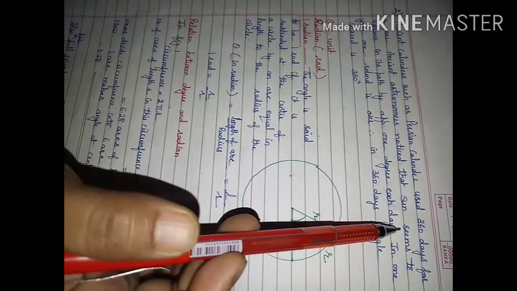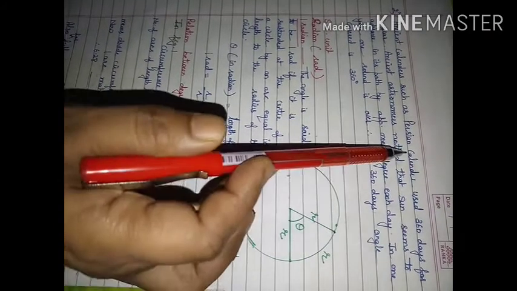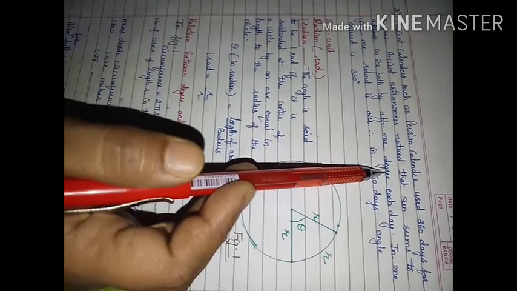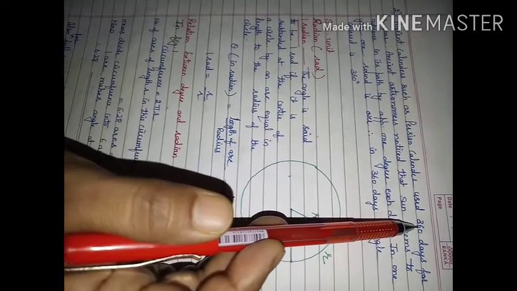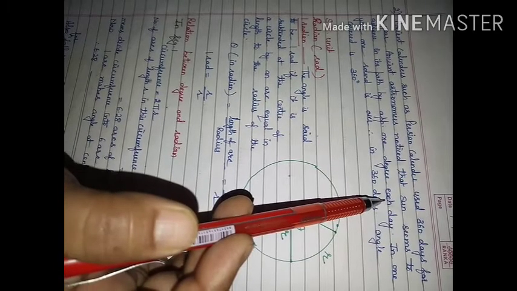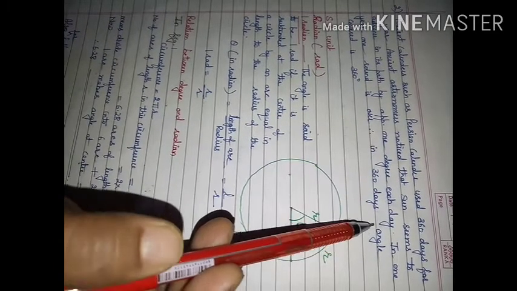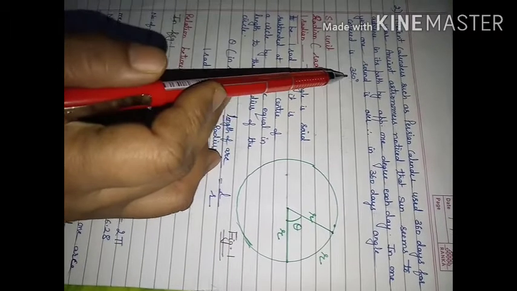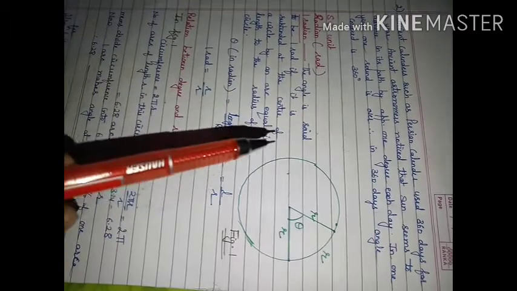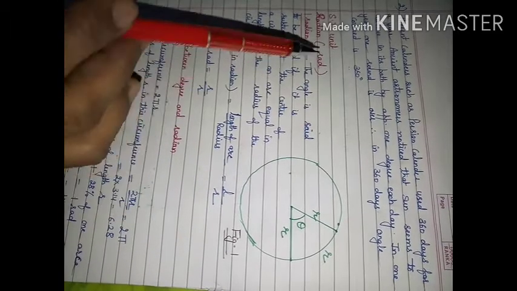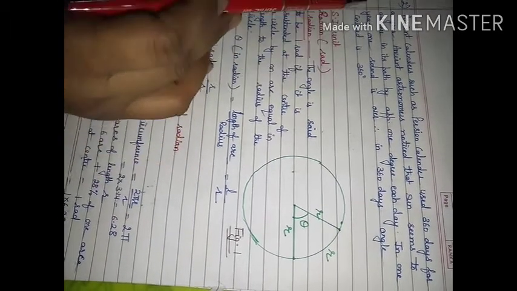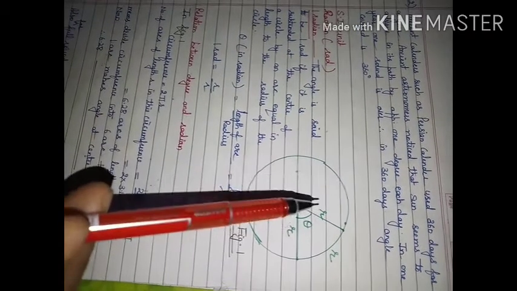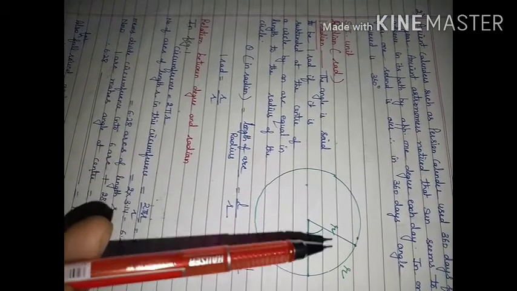So in one day we have 1 degree advancement, and in 360 days we have 360 degree advancement. After 360 days, one round is over. In one round the advancement was 360 degree. That's why in one full circle the angle completed is 360 degree. These are the few theories given for why in a full circle we consider 360 degree, not any other value.